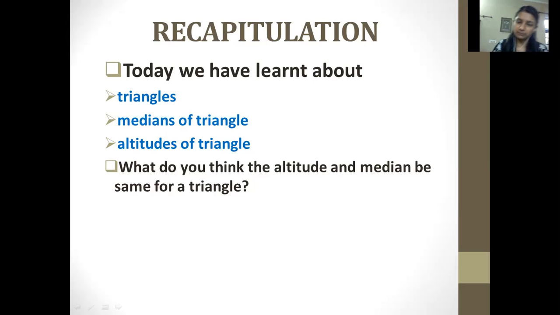So here's a question in front of you. Do you think the altitude and median of a triangle can be the same? This is quite a tricky question. You will be answering it. What do you think? Yes, you are saying that it is the same because of the midpoint.